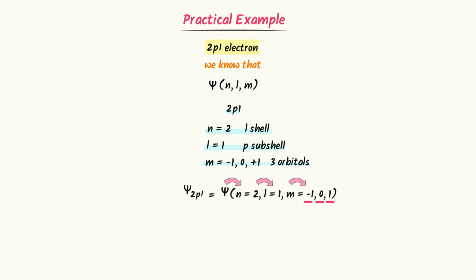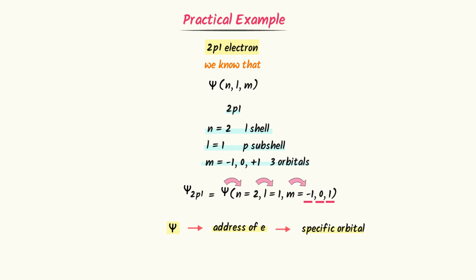Here we learned one important lesson. Wave function gives an address of an electron. This address takes us to one specific orbital. Let me repeat this golden point. Wave function gives an address of an electron. This address takes us to one specific orbital.